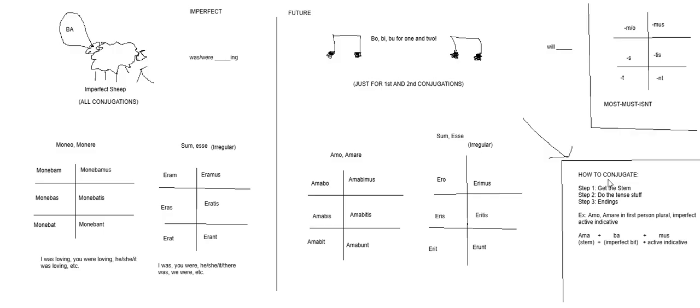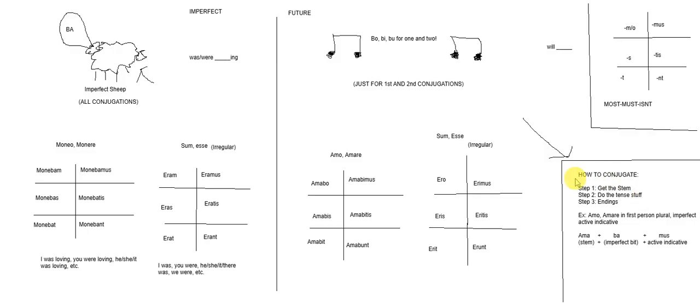The only endings that we've learned so far are m, s, t, and they will be applied to all active indicative verbs. M, s, t works for all active indicative verbs. We also have another rhyme that we'll get to later in the year for passive indicative and different things for the subjunctive and the passive subjunctive.